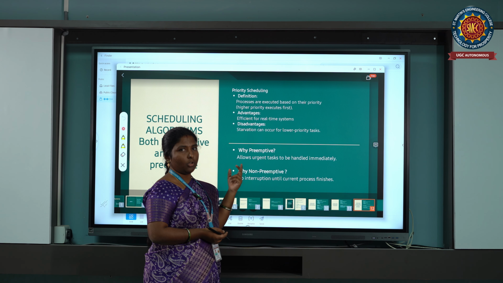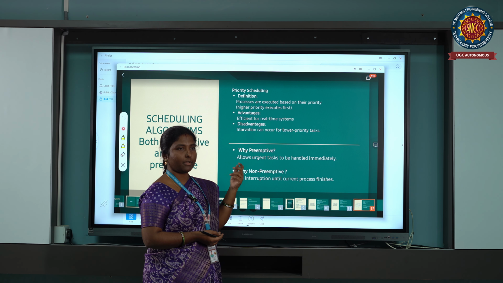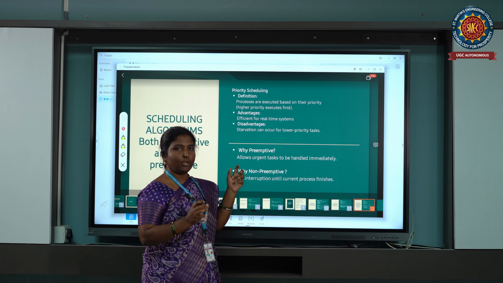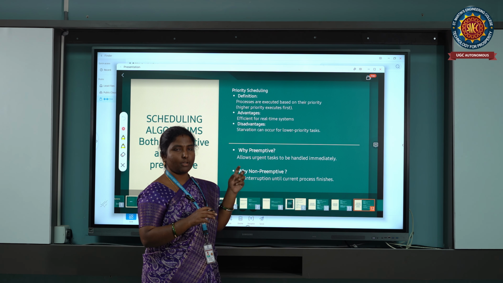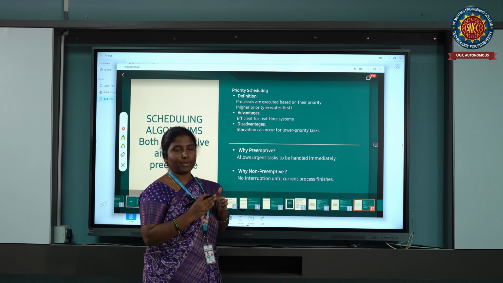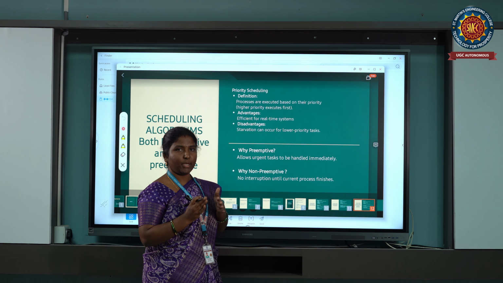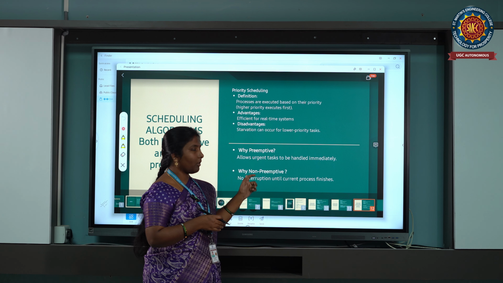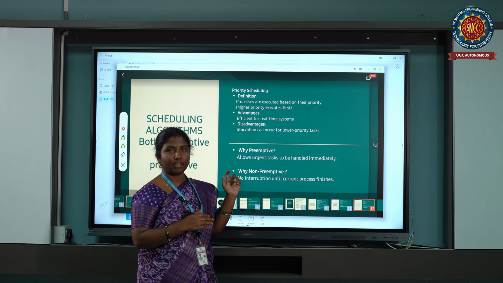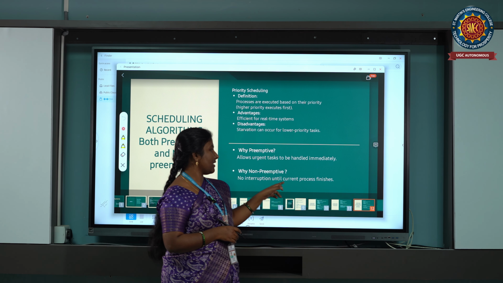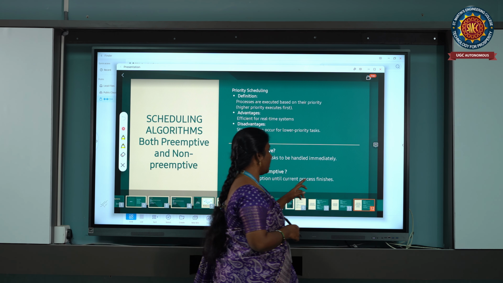Suppose 2 or 3 processes are executing. If P1 is executing, and in the middle P2 has the urgency to execute, in that case P1 is stopped. P1 is preempted, stopped forcefully, and P2 is scheduled for execution. That is preemptive. And non-preemptive, the processor will not allow any other process until the execution of the first one finishes. No interruption until the current process finishes.